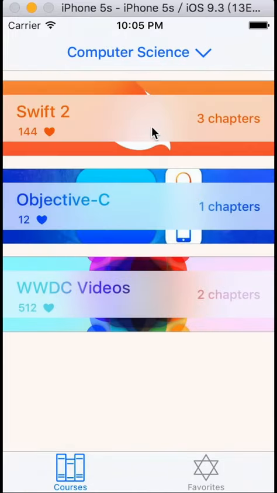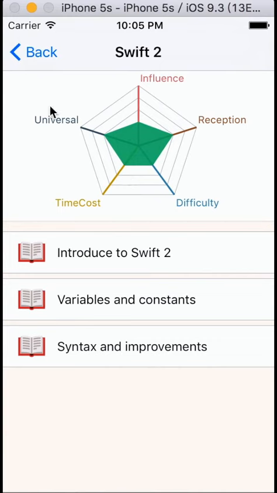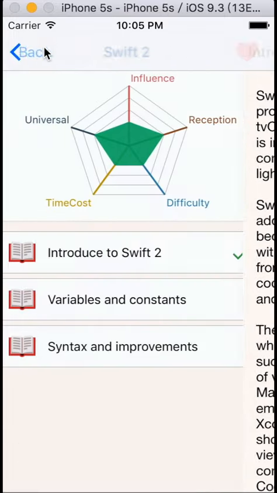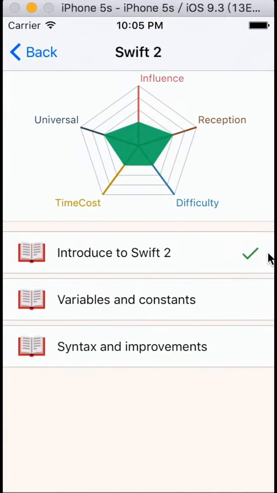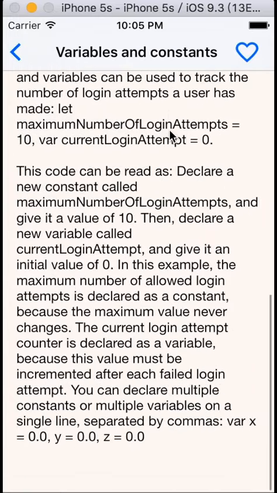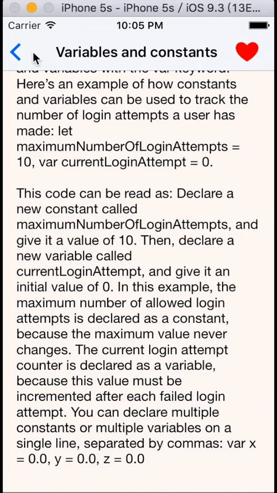Let's see what's inside Swift 2. There are basic properties about this course. And it's a normal chapter, Introduction to Swift 2. You can click the button to like it, and this chapter is done. Let's see the next one. There are more pictures and contents to read. Like it.